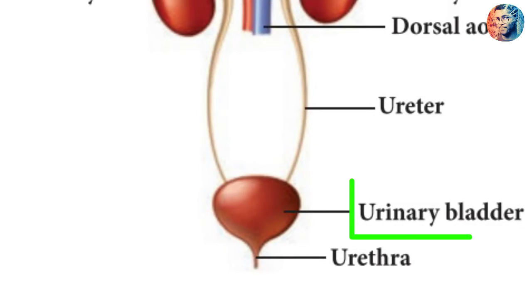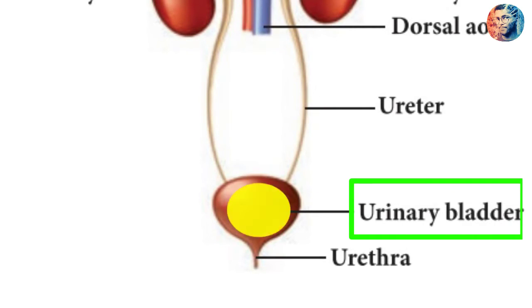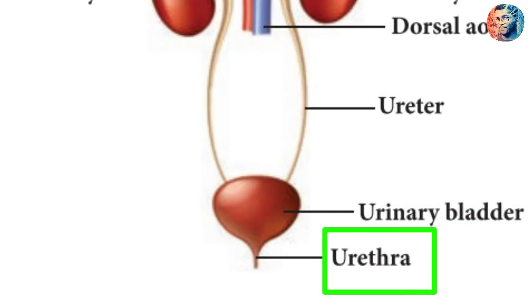Next is the urinary bladder. It is a hollow muscular sac, and it is the place where urine is temporarily stored. Next is the urethra. Through the urethra, urine is removed from the body.